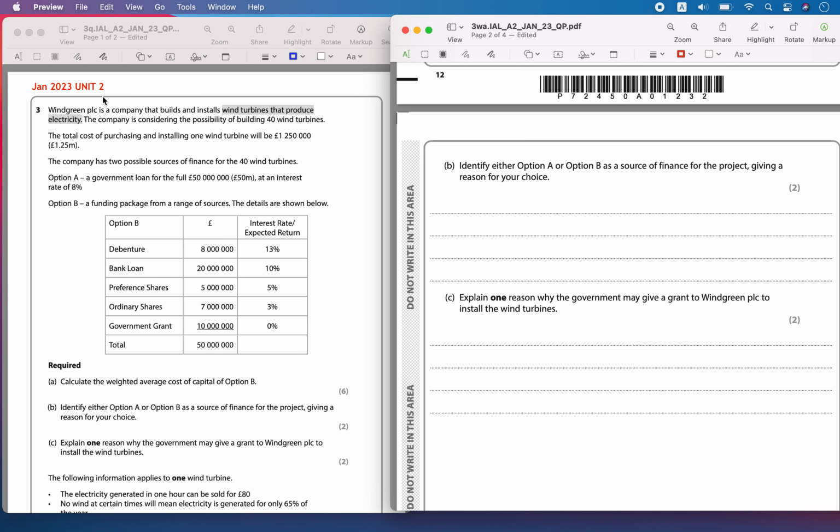Today we are solving Jan 2023 Unit 2 question number 3 Part B. Identify either option A or option B as a source of finance for the project, giving a reason for your choice.